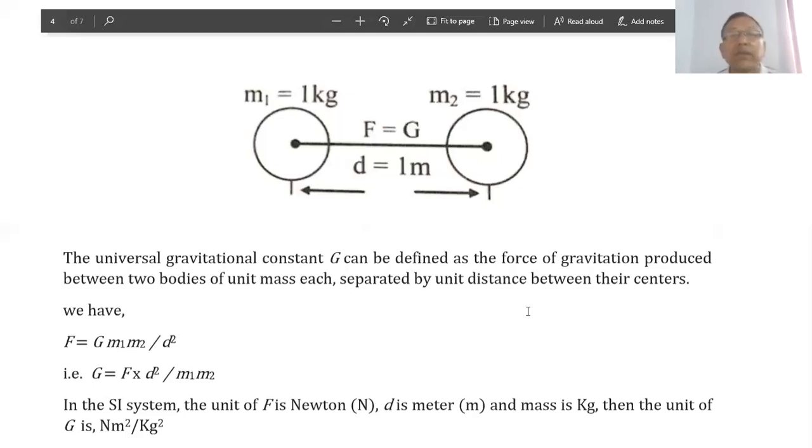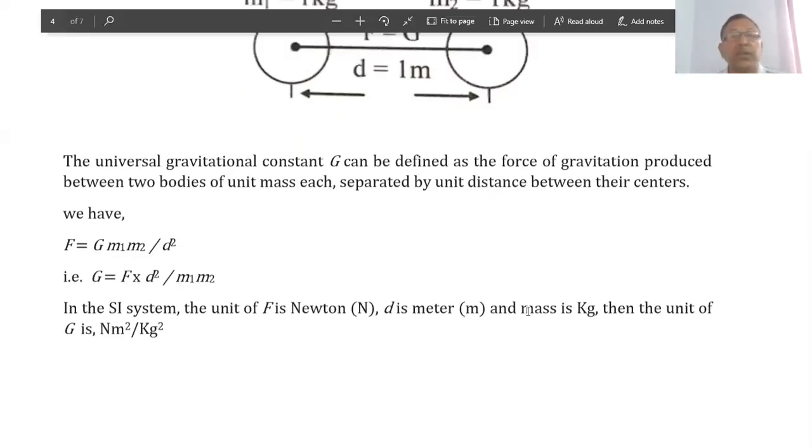The universal gravitational constant G can be defined as the force of gravitation produced between two bodies of unit mass, each separated by unit distance between their centers. Unit mass means each body contains 1 kg mass and they are placed at a distance of 1 meter, which is shown in the figure. M1 = 1 kg, M2 = 1 kg, and d = 1 meter, then F = G. We have F = G M1 M2/d², or G = F d²/(M1 M2).